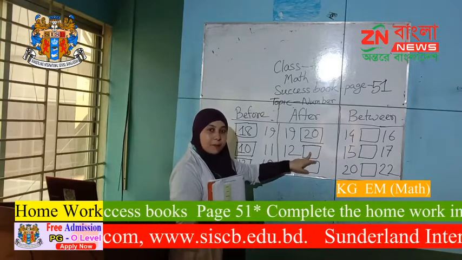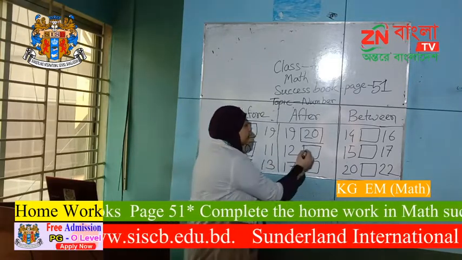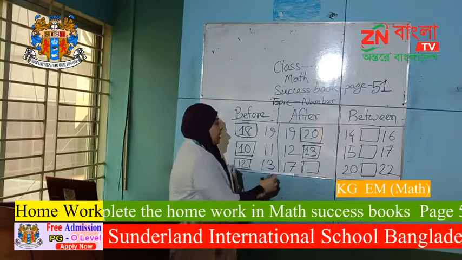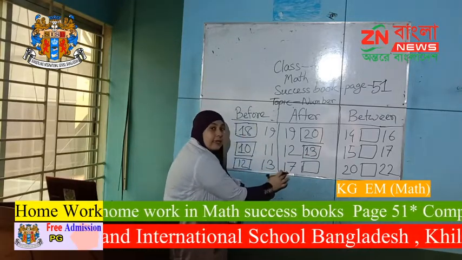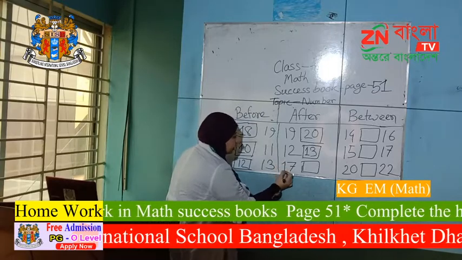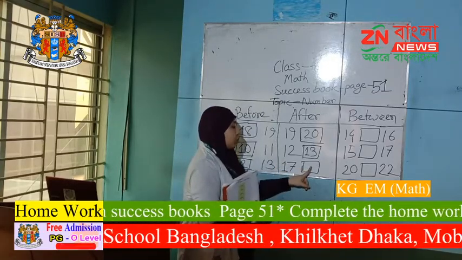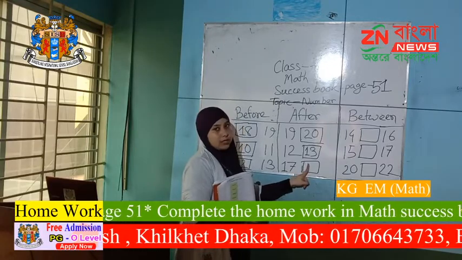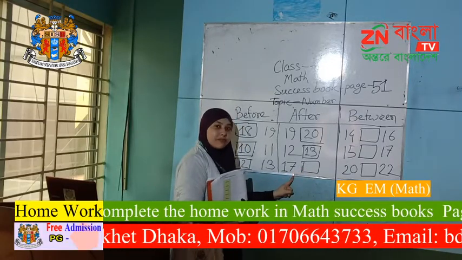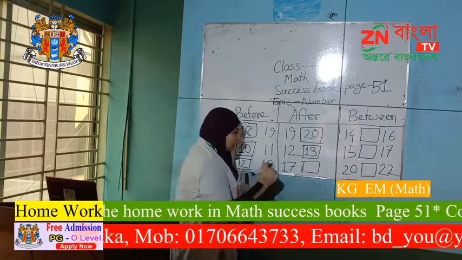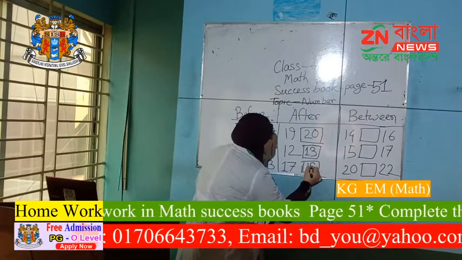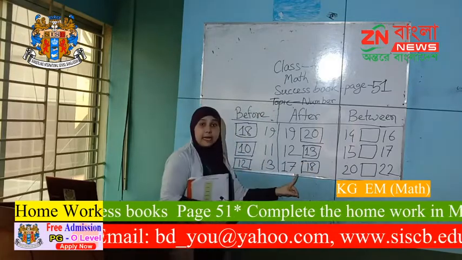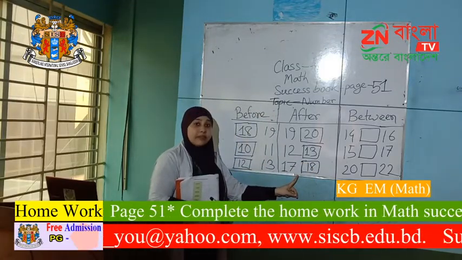Can you say? Yes, 13 will be the after number of 12. Now what is this? 17. You have to write the after number of 17 in this box. What will be the after number of 17? Yes, 18. 18 is the after number of 17.